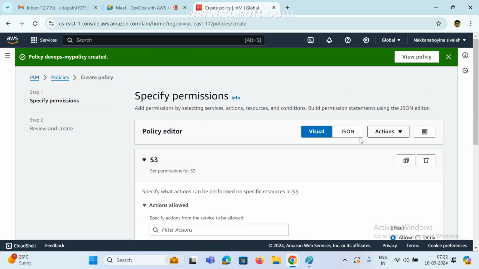I hope you got some idea, right? How to create your own policy. Own means this is customized based on your requirement. Based on requirement, we can select anyone. Now go to IAM.